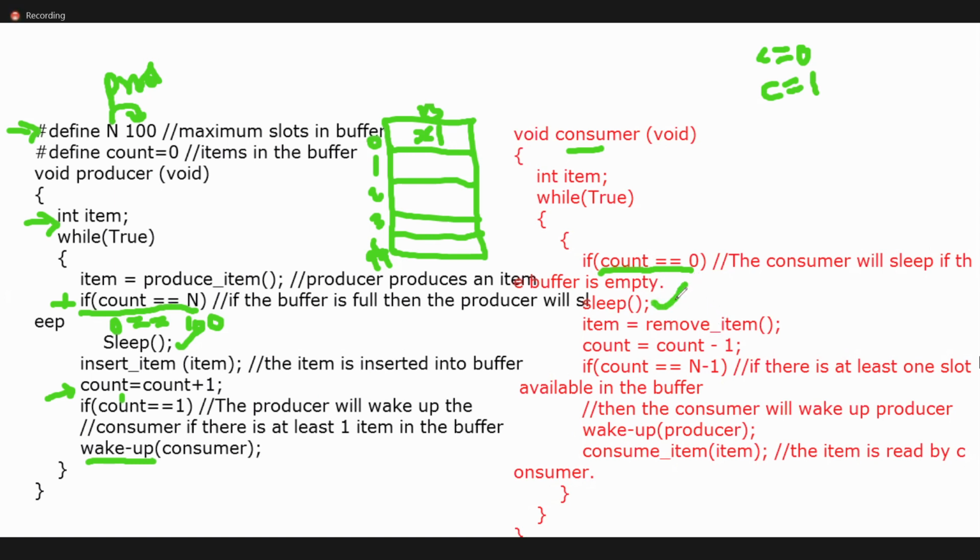If this condition is false, items are already available, so I can go and consume. Yes or no? Consuming is nothing but removing. So it will remove that item and decrement the count. Previously 1, now it becomes 0 again. Okay? So if count equal to n minus 1, meaning size, count equal to n minus 1 means what?